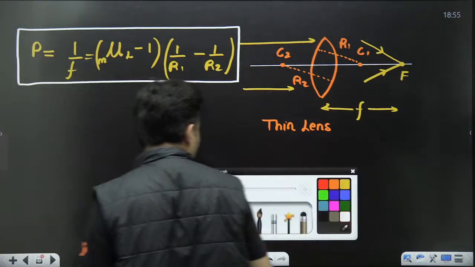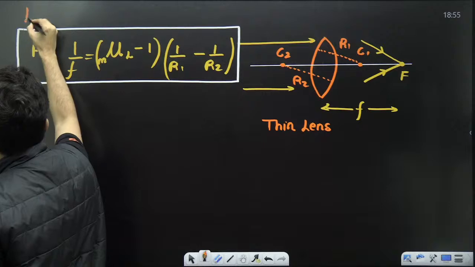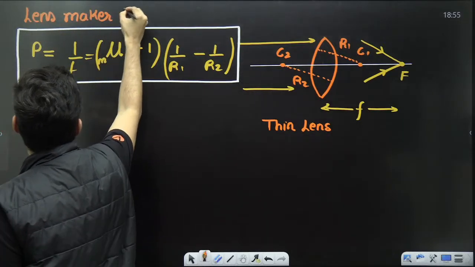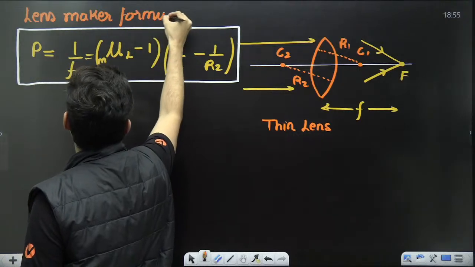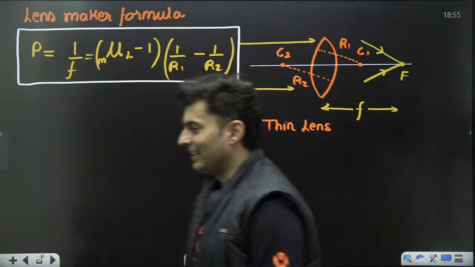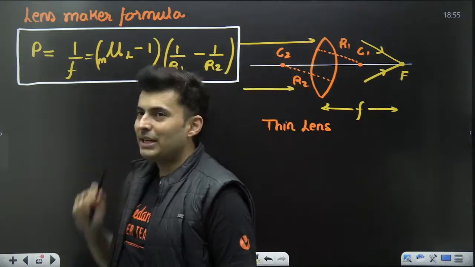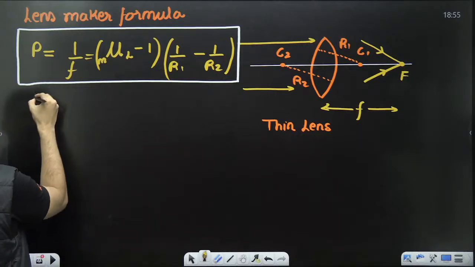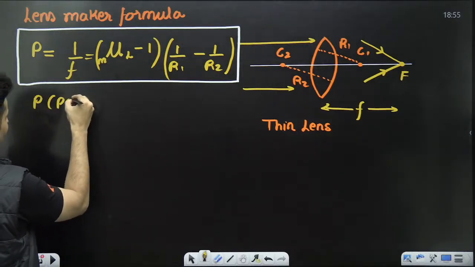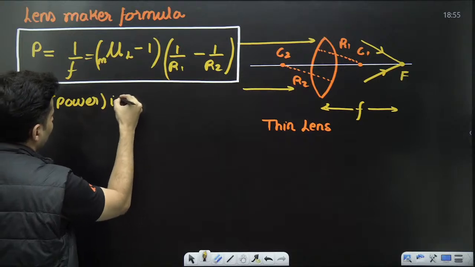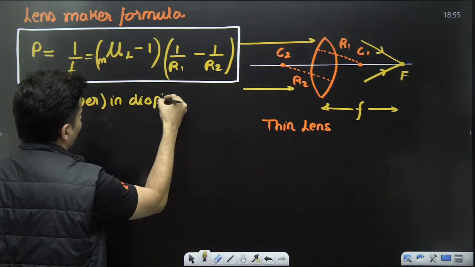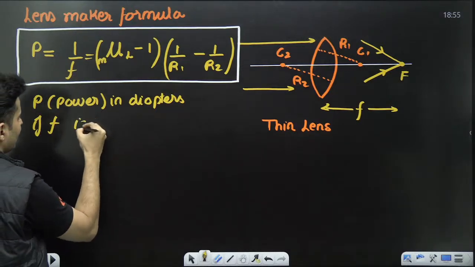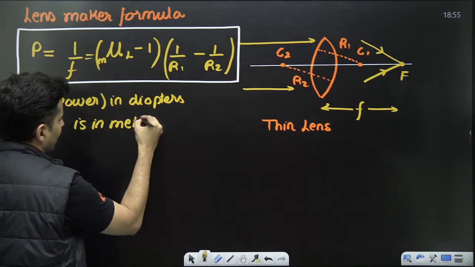And what is it called? This is called the lens maker formula. Lens maker formula. Very, very important. P is power, which is expressed in diopters. P is basically the power, which is in diopters, if the focal length is in meters.